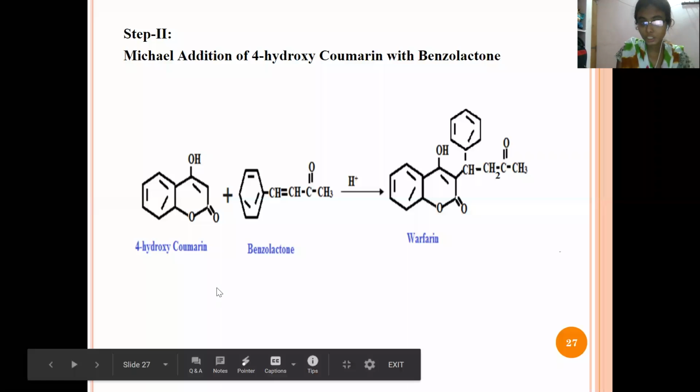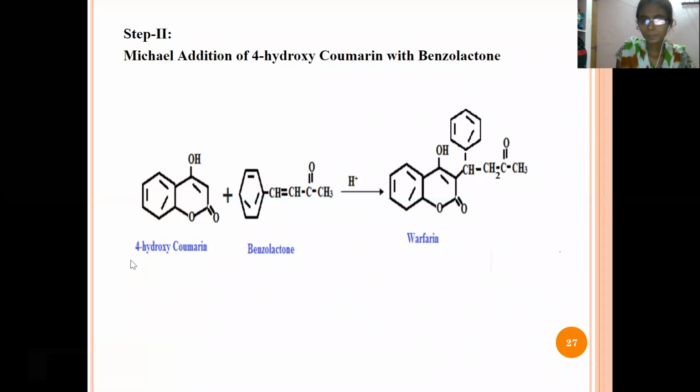In the second step, the starting material is 4-hydroxycoumarin. When it is reacted with benzalacetone, the benzalacetone structure will come and attach in the third position of the 4-hydroxycoumarin to form the warfarin drug. So this is the final drug that we should get.